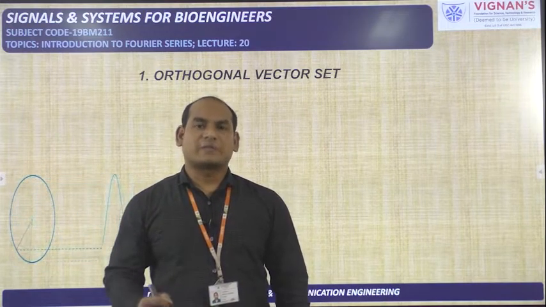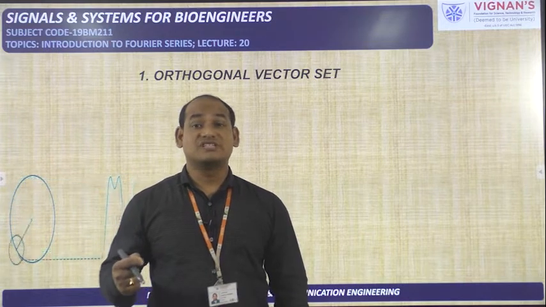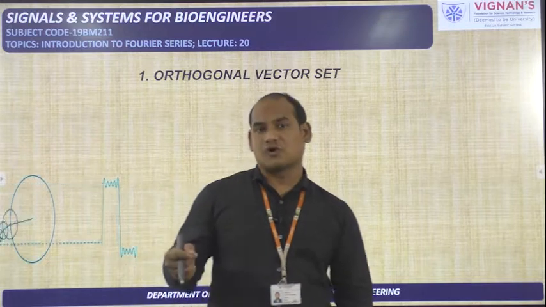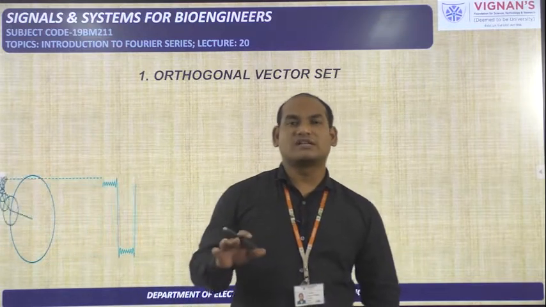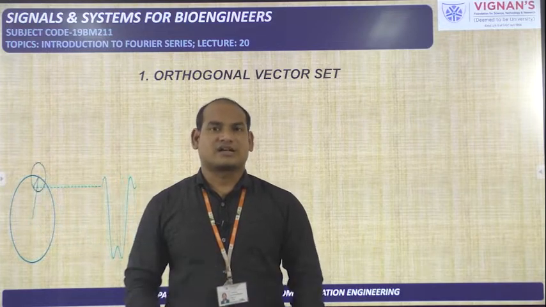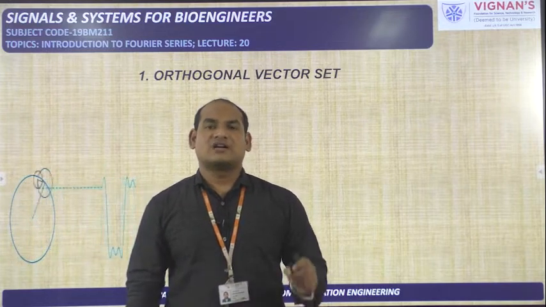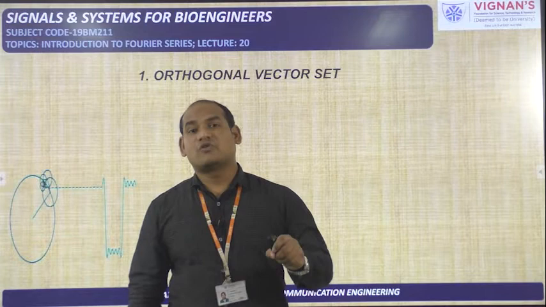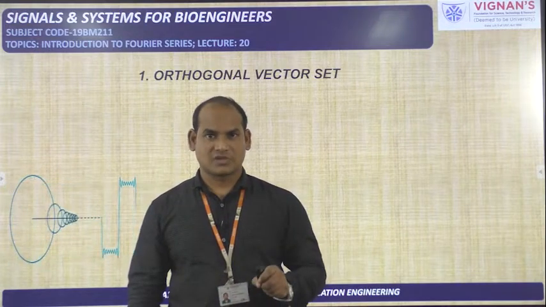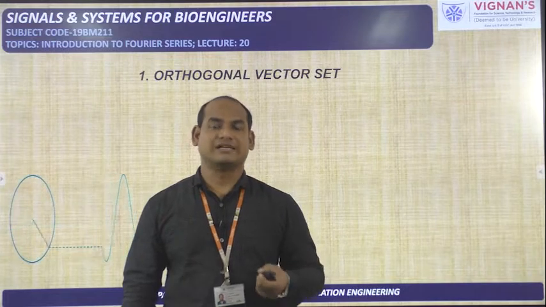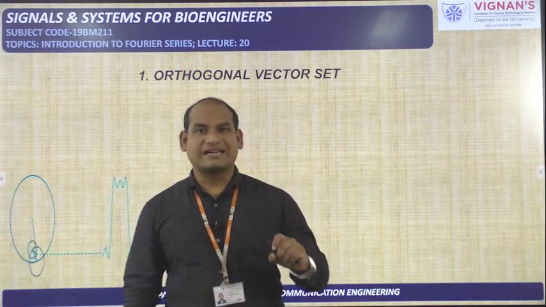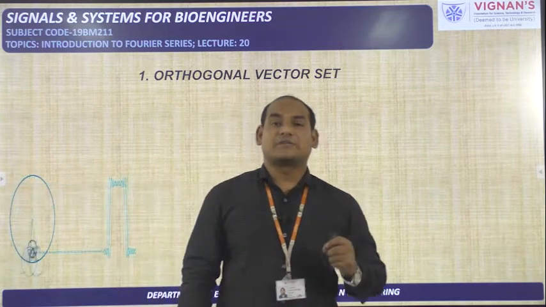In order to represent a physical quantity in space, generally physical quantities are of two types, scalars and vectors. Now take the vector concept. I am dealing with physical quantities that have both magnitude and direction. In order to represent that physical quantity in space, how do we represent it?